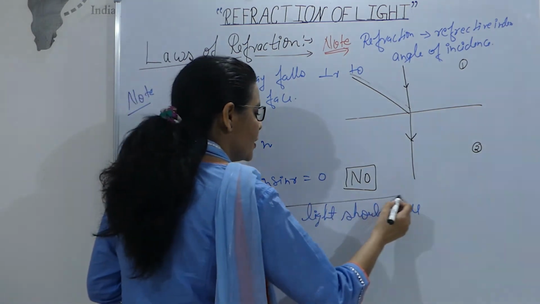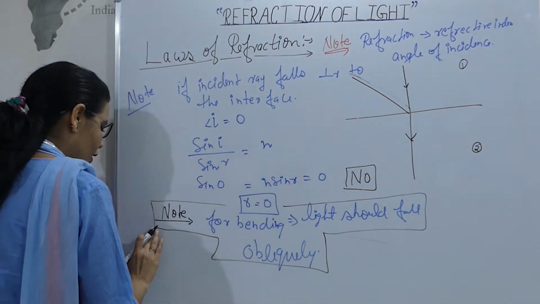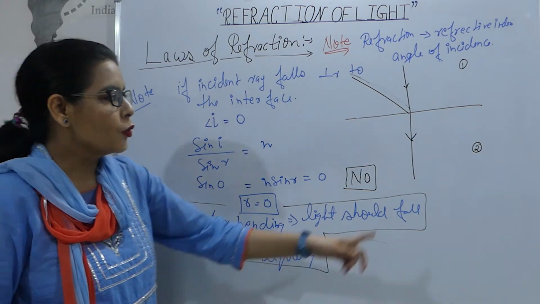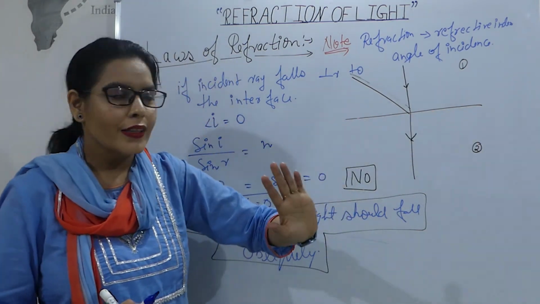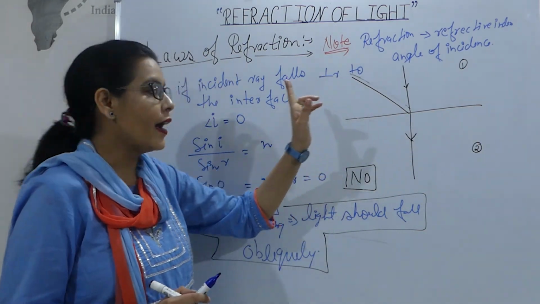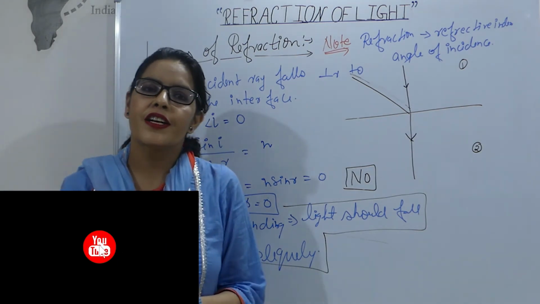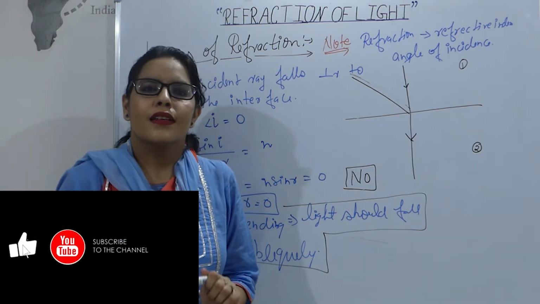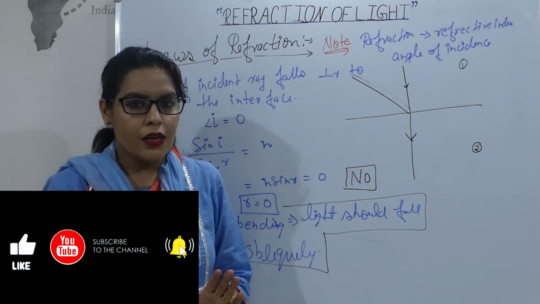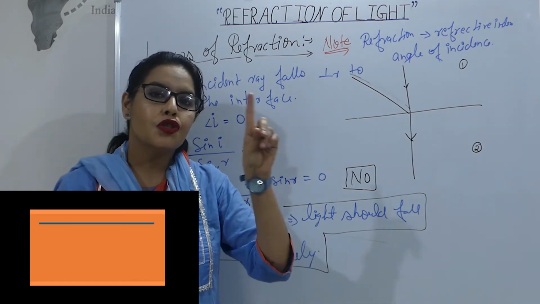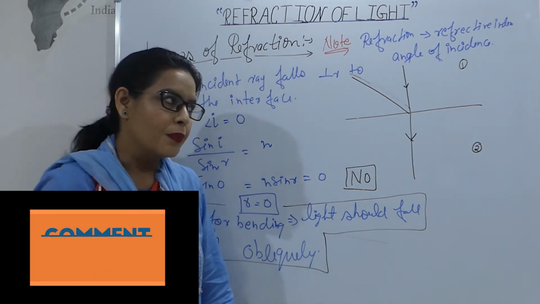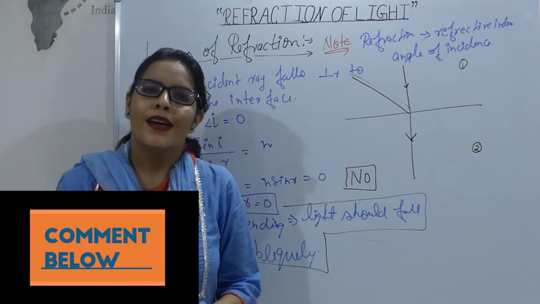This is your note. And if someone says that the light is falling perpendicular to the interface, or they say if the light is incident at the angle 0, will refraction happen? The answer is yes, because still bending is not happening, but the change in the velocity is happening. So we'll say that the refraction is happening here.